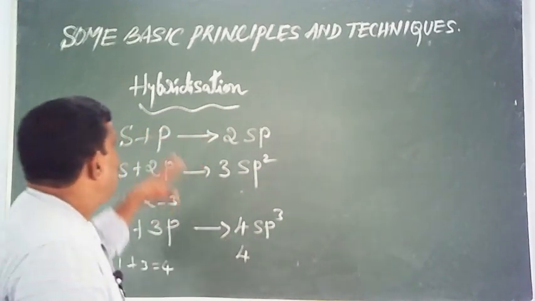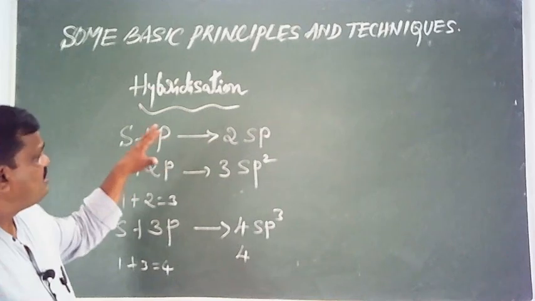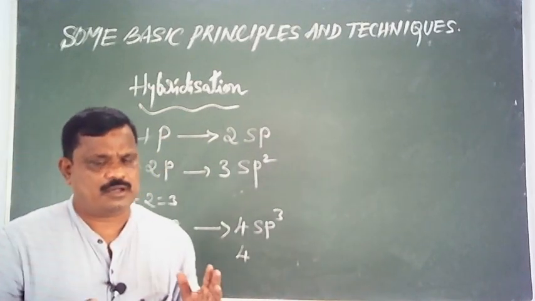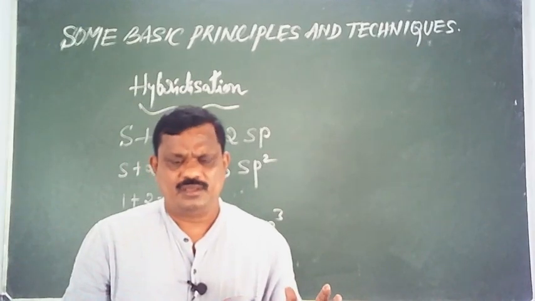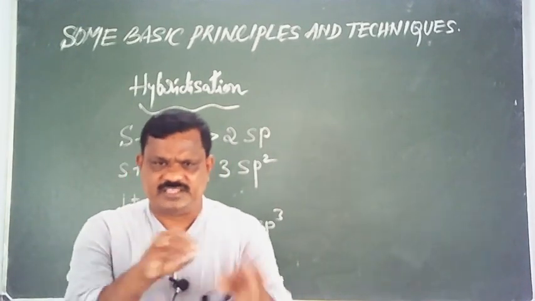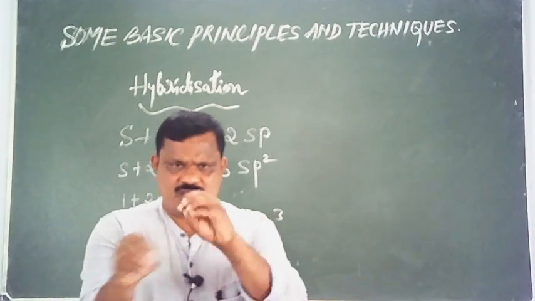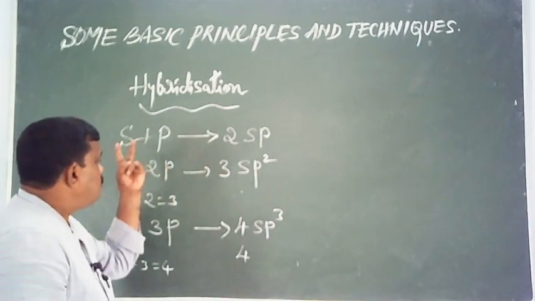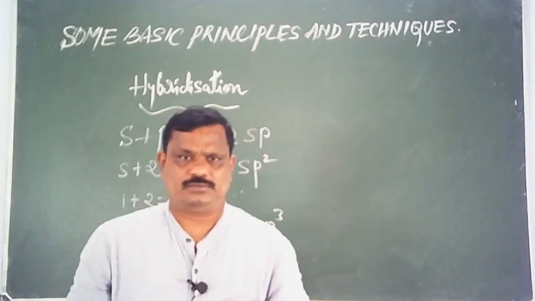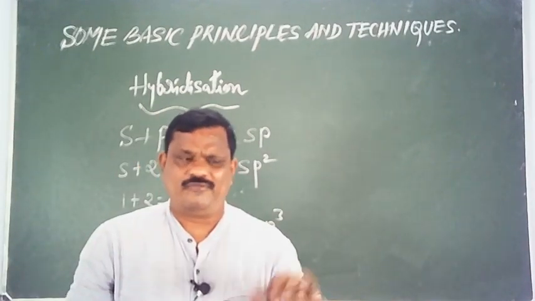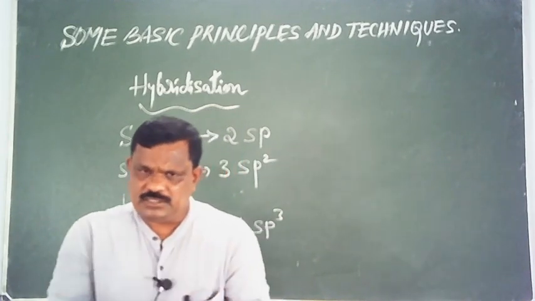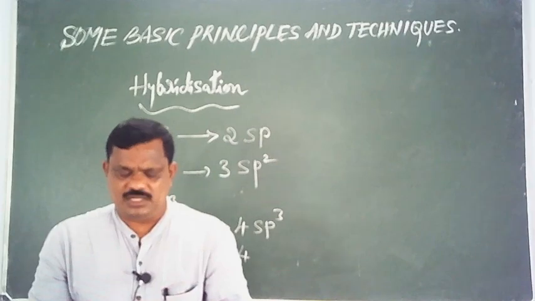Okay. Now I think the definition is clear. What is hybridization? It is a phenomenon of intermixing, combination, of two or more atomic orbitals of an atom. What happens during hybridization?